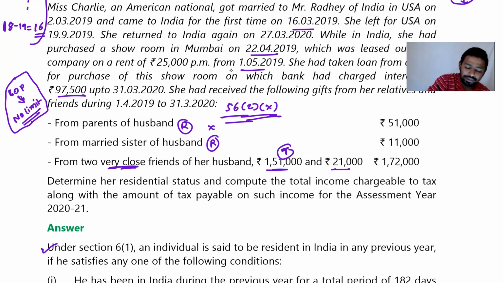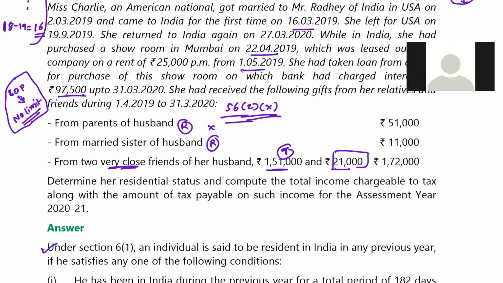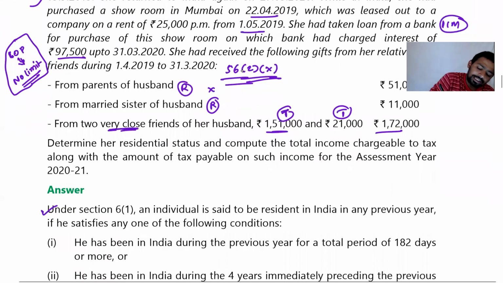What about this 21,000, taxable or not taxable? When we take tax, do we take tax on each gift separately or in aggregate? Aggregate. Therefore, this 21,000 is also taxable. So the whole amount will be taxable, 1,76,000.